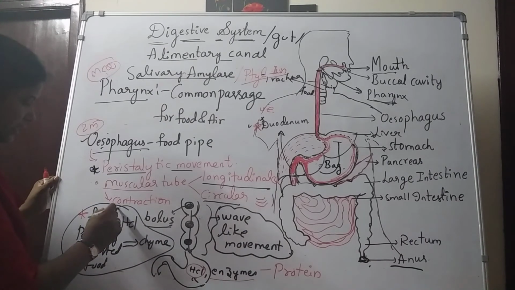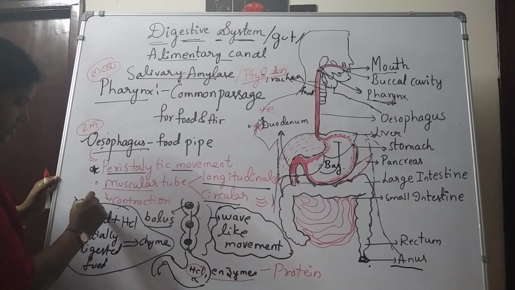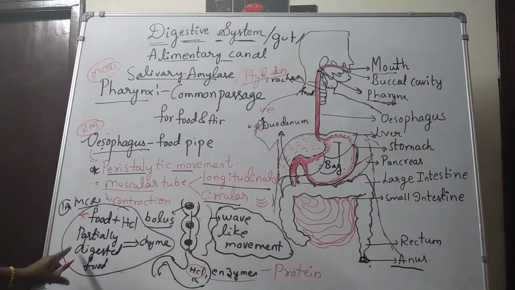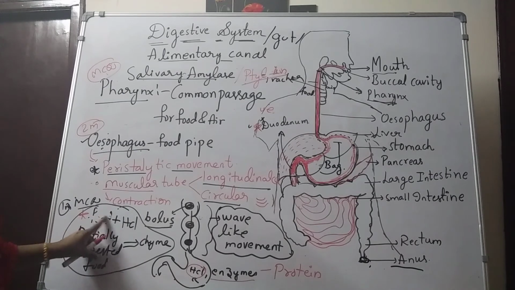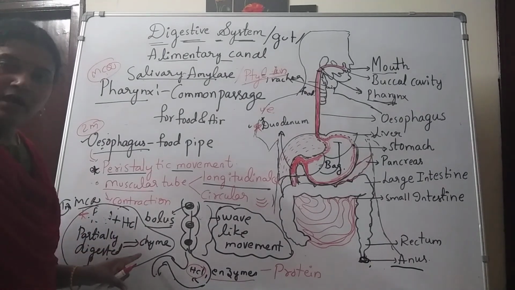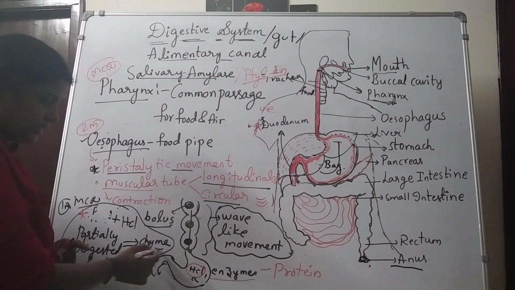What is chyme? We have a question, MCQ or 1 mark. The partially digested food molecules mix with the hydrochloric acid, and that partially digested food is known as chyme.